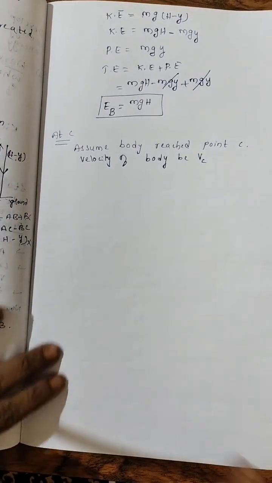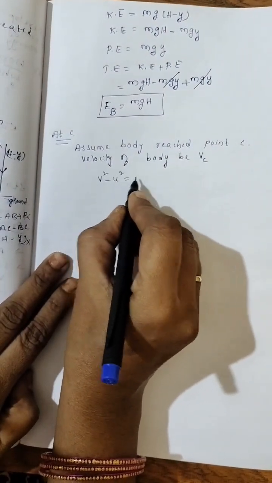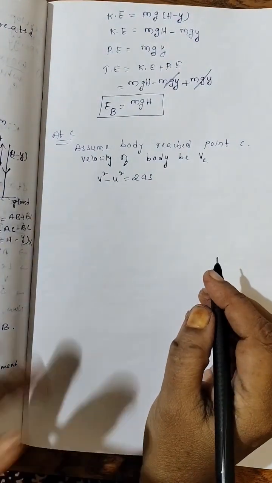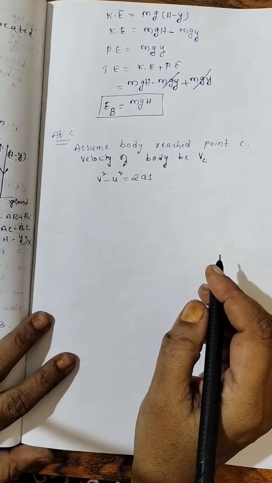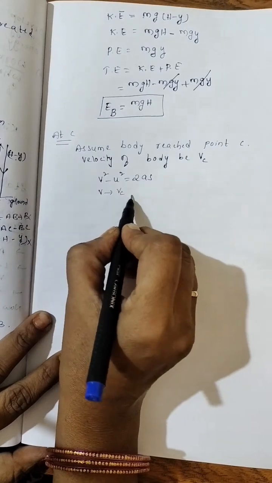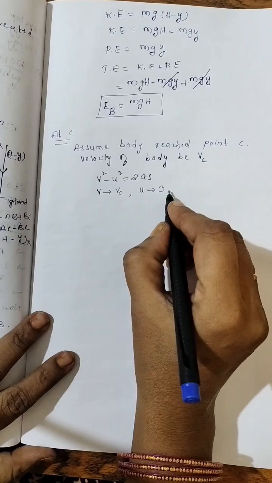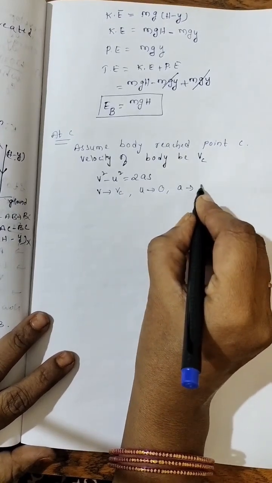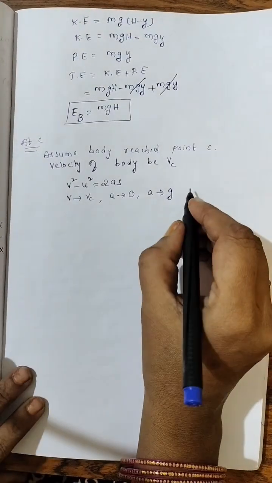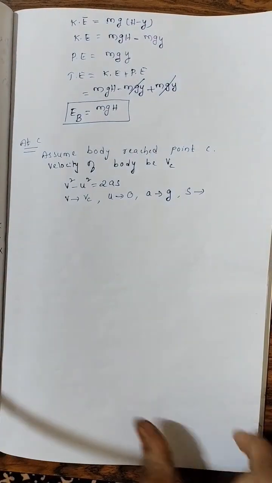Assume it as VC. Okay. As usual, we will use the v square minus u square equal to 2as formula. If you practice B perfectly, C will be very easy to write down. Okay. So in place of v, final velocity VC. In place of u, as usual, initial speed 0 at maximum height. In place of a, as usual, g, freely falling body, acceleration due to gravity. And in place of s, what do I have to substitute?